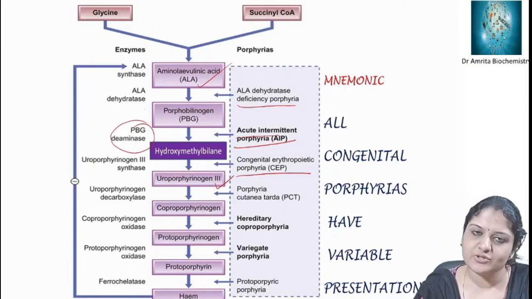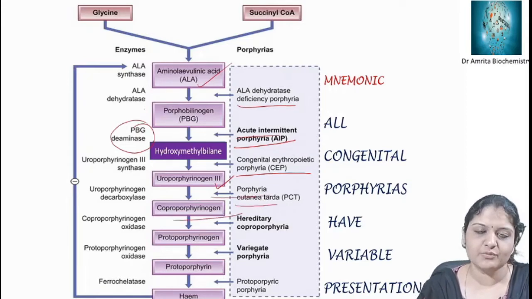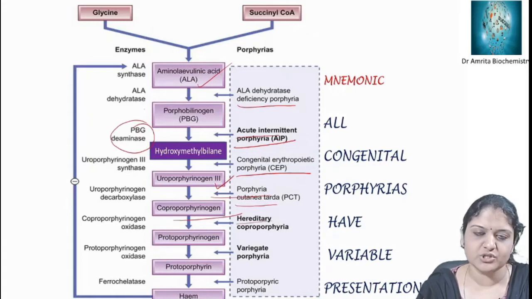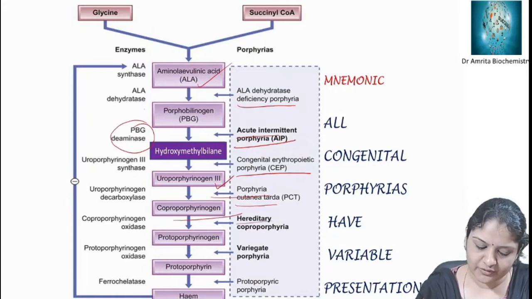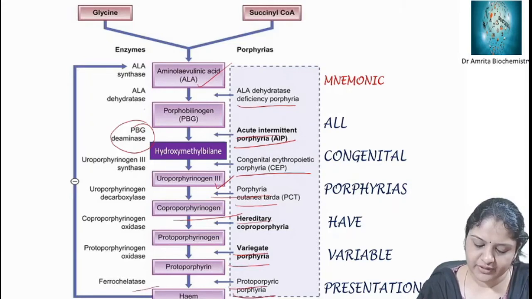Uroporphyrinogen 3 undergoes decarboxylation, and defect here causes porphyria cutanea tarda. It forms coproporphyrinogen, which undergoes oxidation; defect here causes hereditary coproporphyria. Protoporphyrinogen again undergoes oxidation; defect here causes variegate porphyria. Defective ferrochelatase causes protoporphyric porphyria.